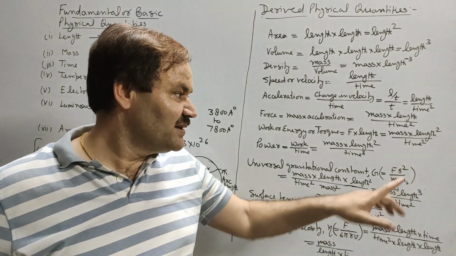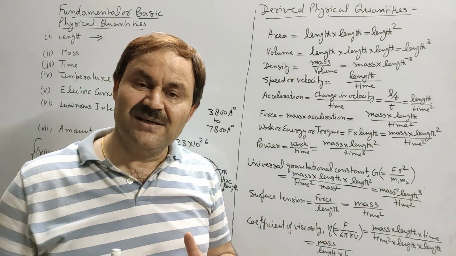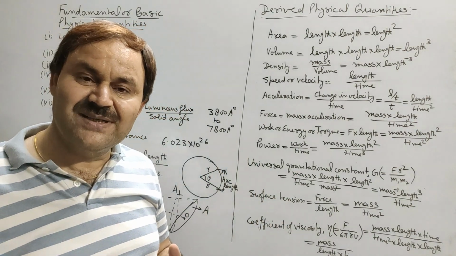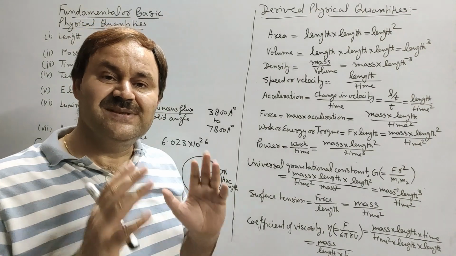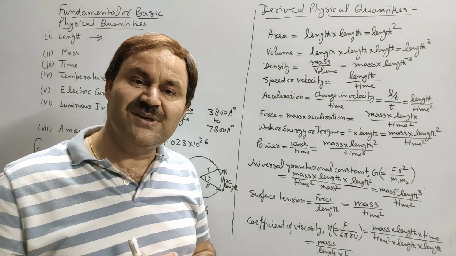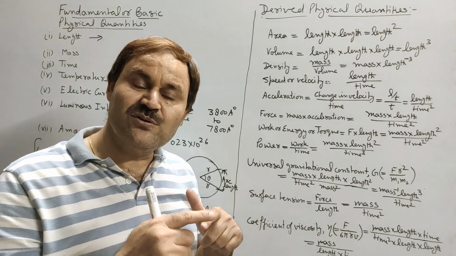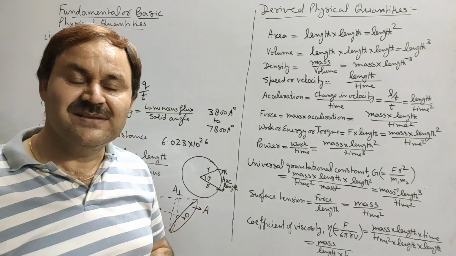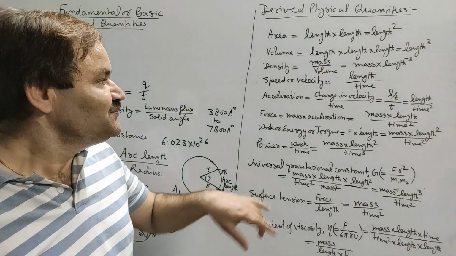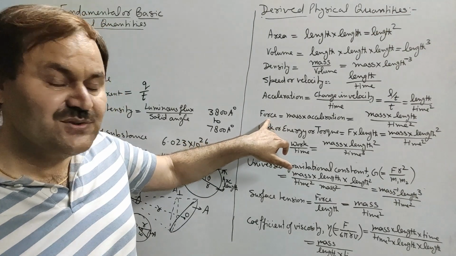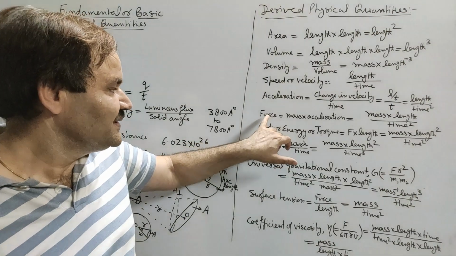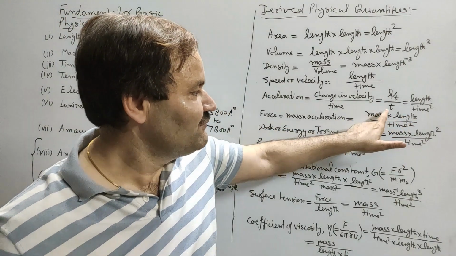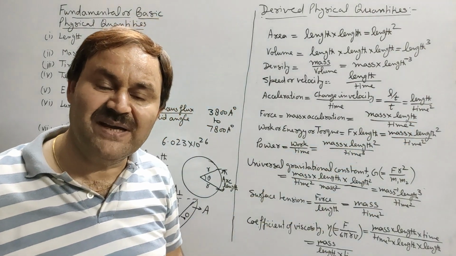These powers raised over fundamental physical quantities in order to obtain derived physical quantities are called dimensions. Thus, dimensions of a derived physical quantity are the powers raised over fundamental physical quantities in order to obtain that derived physical quantity. Say, if one asks what are the dimensions of force, then we will say that the dimensions of force in mass, length and time are 1, 1 and minus 2.